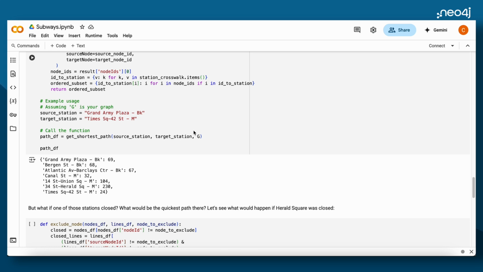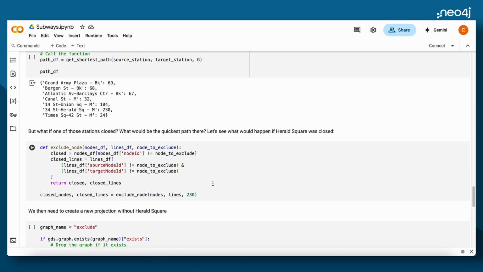Currently, I'm not using anything like weights in this relationships. So it's just going to do the least number of hops. You know, a more fleshed out example might include the tracks, trying to minimize switching lines at stations or something like that. But this is literally just going to look at the least number of hops between the nodes. So it says Grand Army Plaza to Bergen to Atlantic to Canal to Union Square, Herald Square to Times Square. But what if one of those stations closed? What would then be the shortest path there?